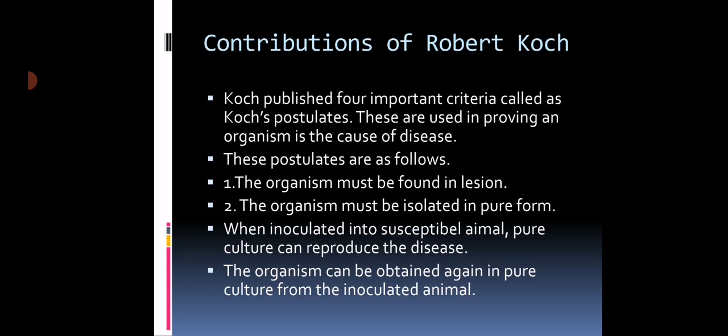So some bacteria may be responsible, a virus may be responsible, fungi may be responsible for disease. These are the agents which are causing disease. So what are the postulates made by Robert Koch?